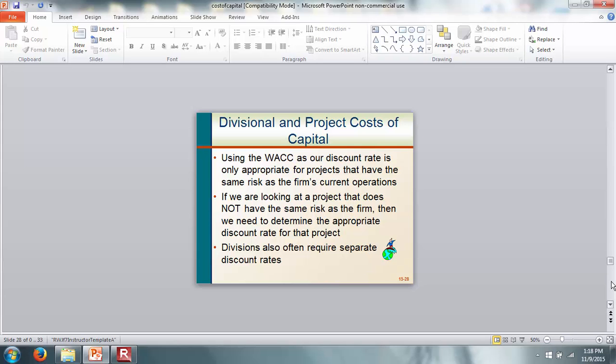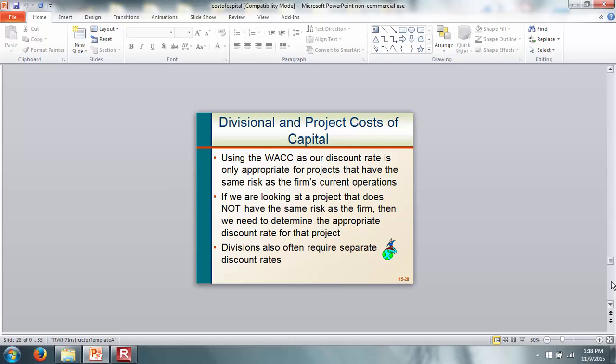So here, what about divisional and project costs of capital? What we are saying is that in recent times, a company can have different divisions, and the divisions can be quite unlike each other. As an example, Microsoft has different divisions. They are the software business. They are the hardware business. They make the Microsoft PlayStations.